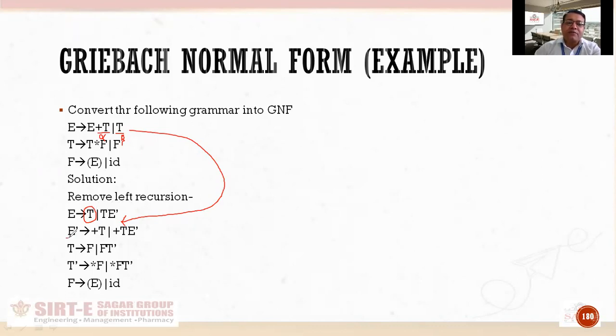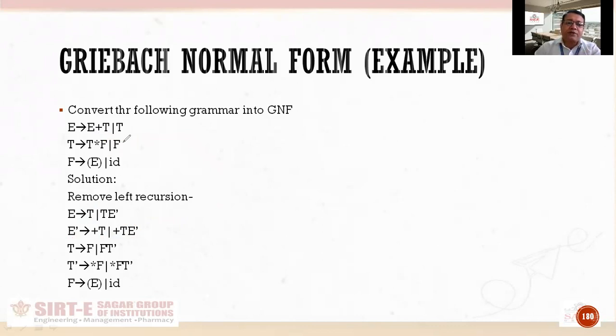Then I have defined E dash. In E dash, what do I have to define? Alpha. First I will write alpha alone and then alpha with the new variable. What is alpha here? Alpha is plus T. So I will write plus T alone first, and then plus T with the new variable. In this way, I will remove the left recursion of the productions of E.